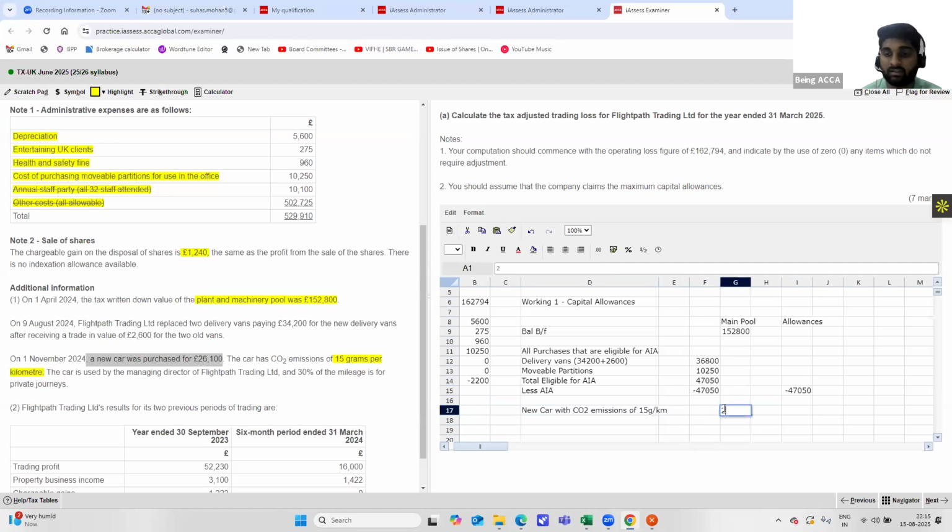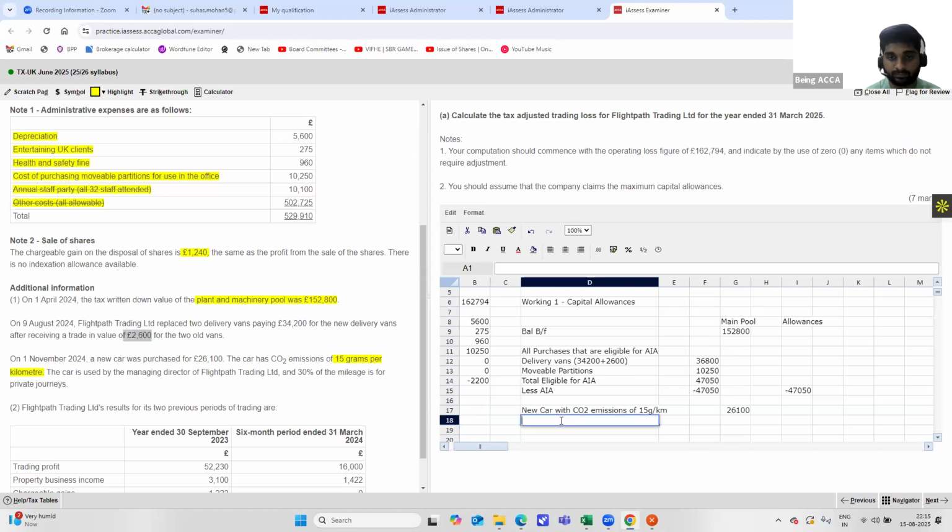It will be 26,100. And during the year, as I've already told you earlier, we have something that is known as disposals, because earlier two old vans have been disposed for 2,600. Since vans also become part of the main pool, if they exceed their cost, which usually does not happen, they should be disposed from our main pool.